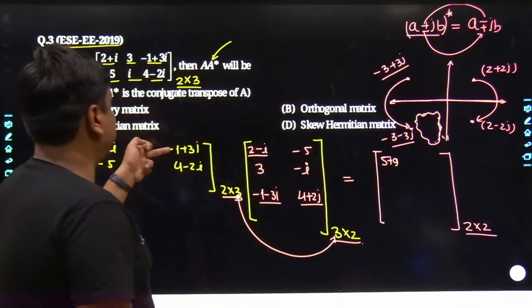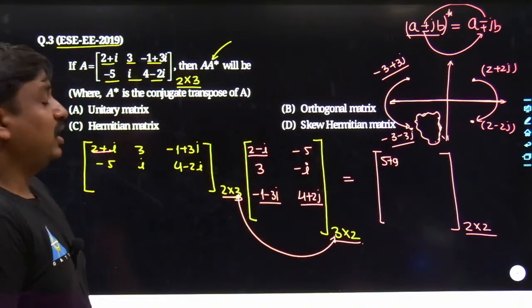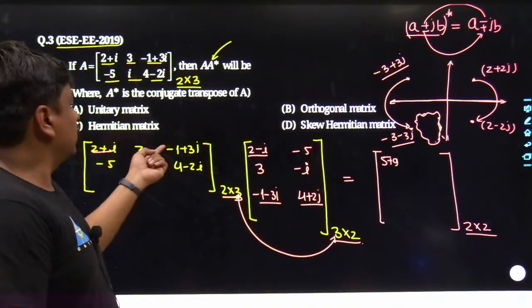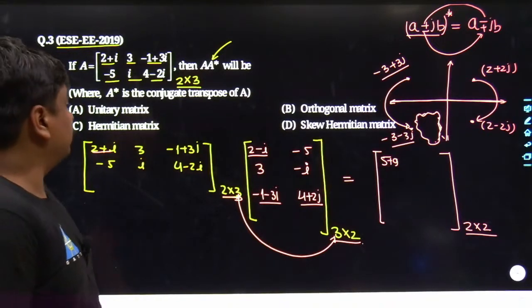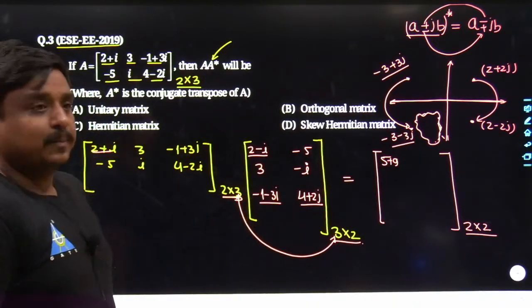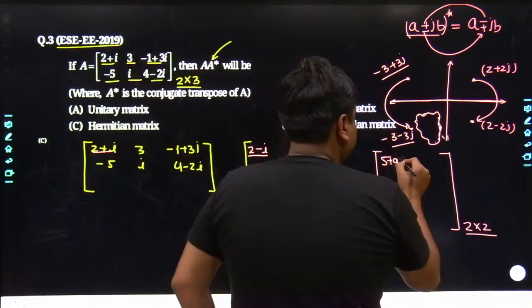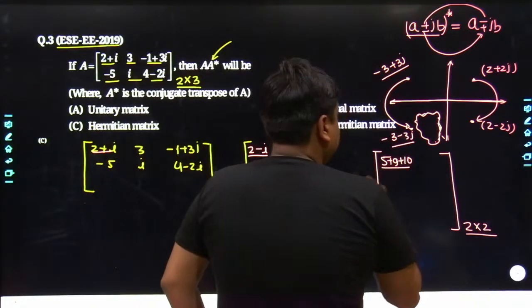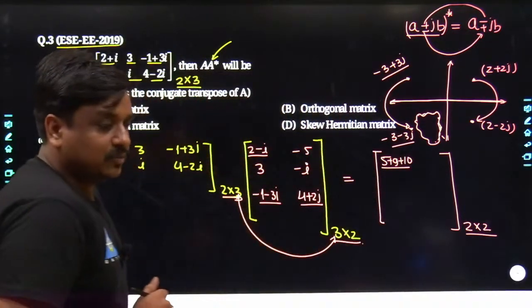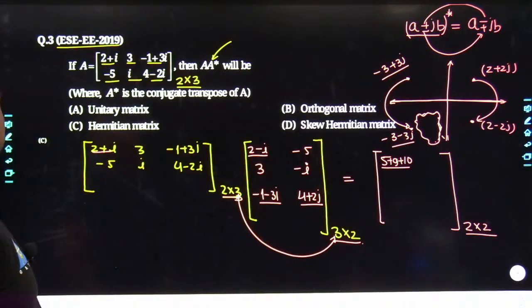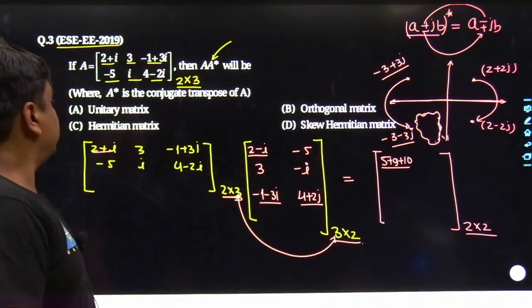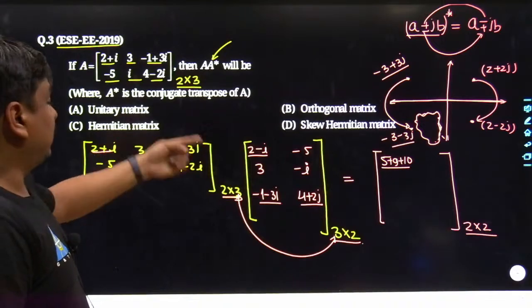And here goes minus 1 plus 3i and minus 1 minus 3i. Again, the same identity has to be used. Here a square is nothing but minus 1 to the power of 2, that's nothing but plus 1. And here it becomes plus 9. And that is nothing but 10. Agreed with what I am saying? So only one answer has come so far, and the answer was B. Anyways, we'll check that. Similarly, the same multiplication has to be carried out.